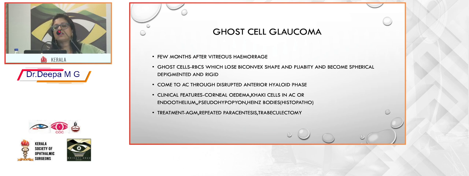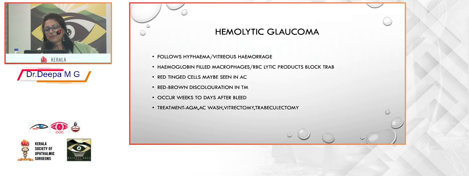Another late onset glaucoma is ghost cell glaucoma, usually following a vitreous hemorrhage, where the RBCs become ghost cells. That is, they lose the biconvex shape and pliability and become spherical, depigmented, and rigid. They come into the AC through the disrupted anterior hyaloid face. The treatment is anti-glaucoma medications, and later on they may need trabeculectomy.